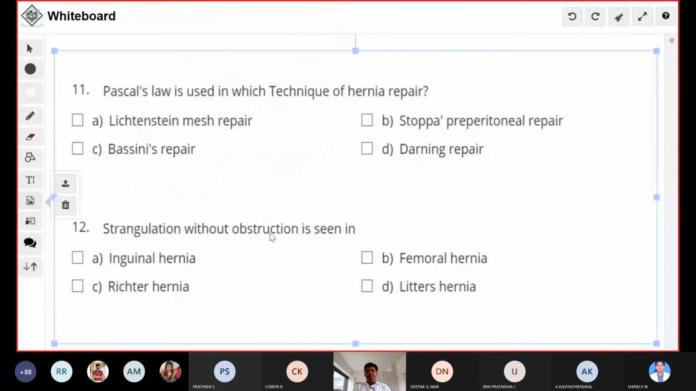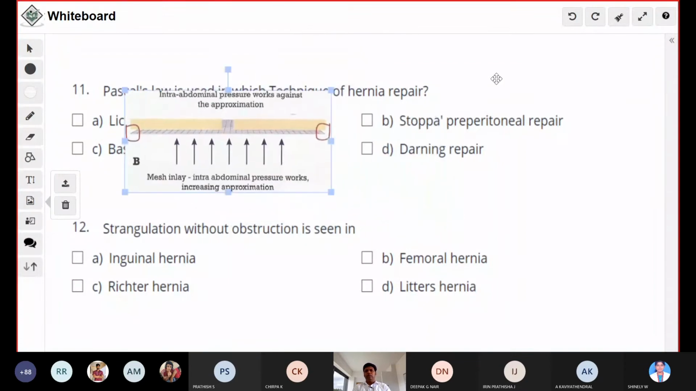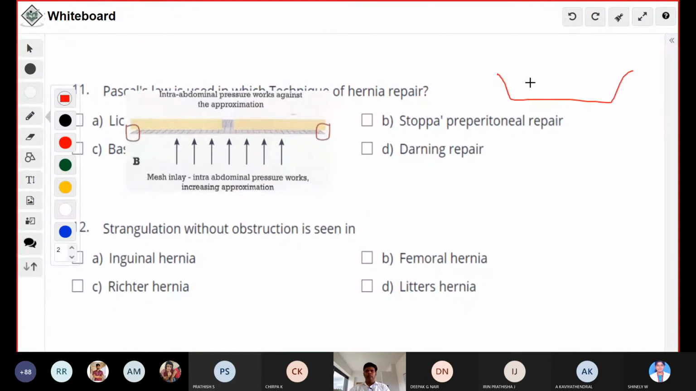It's a simple law. I'll put a picture here. Consider this is the bathtub. There will be a stopper, and this is the location for the stopper. Ideally you put the stopper from inside and fill it with water. The pressure exerted by the water makes it fit tight so that there won't be any leakage of water. So this is called Pascal's law.